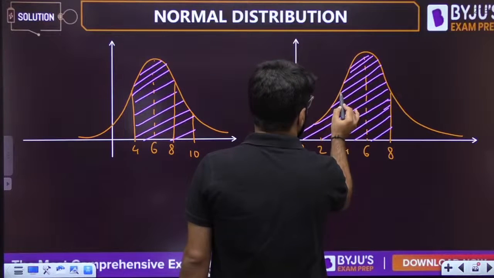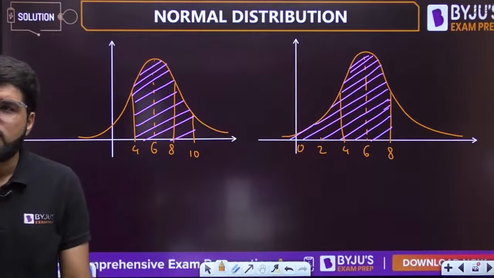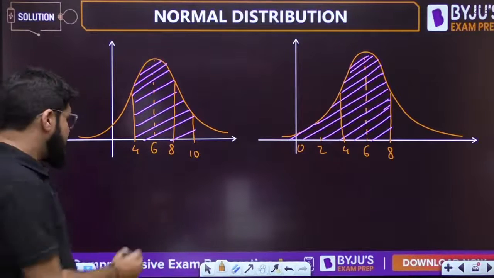Which should be more, which should be less?